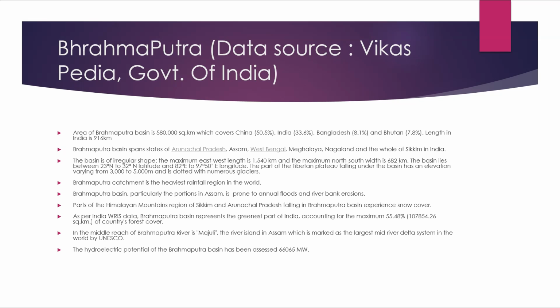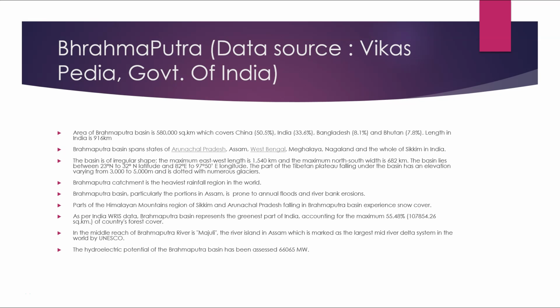So the Brahmaputra basin spans the states of Arunachal Pradesh, Assam, West Bengal, Meghalaya, Nagaland and the whole of Sikkim in India. The basin is of irregular shape. The maximum east-west length is 1540 kilometers and the maximum north-south width is about 682 kilometers. The basin lies between 23° north to 32° north latitude and 82° east to 97.5° east longitude. The part of the Tibetan Plateau falling under the basin has an elevation varying from 3000 to 5000 meters and is dotted with numerous glaciers.